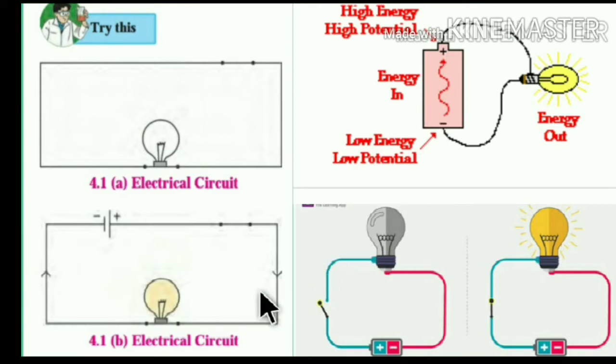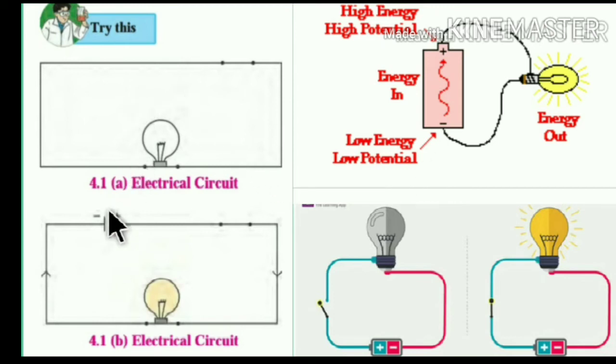In the figure, the flow shown is from positive to negative, but the electron flow is from negative to positive. Hence we learn that there is no current when there is no potential difference.